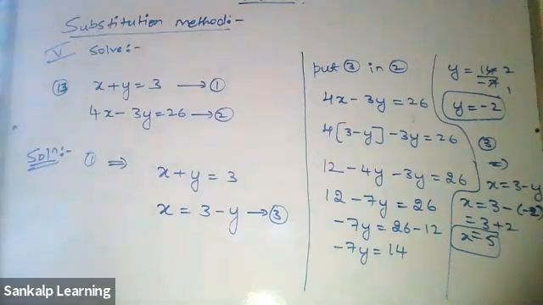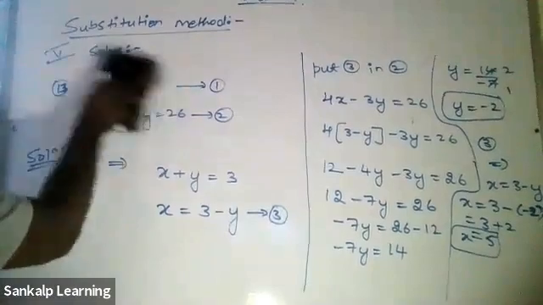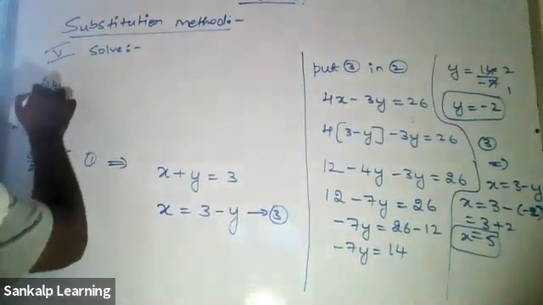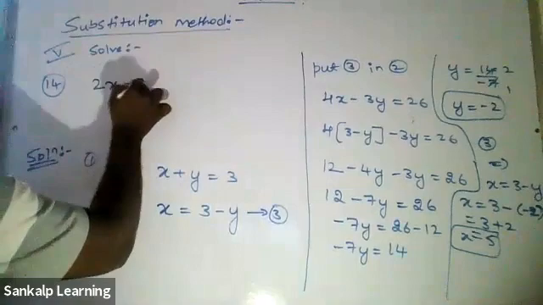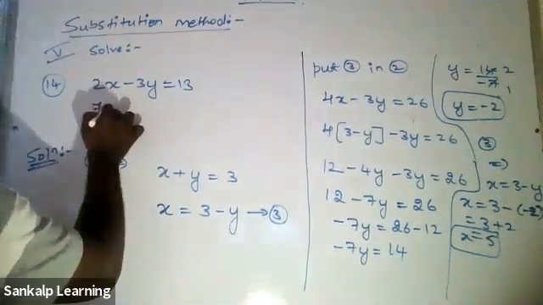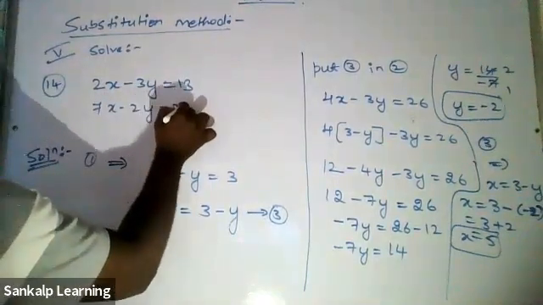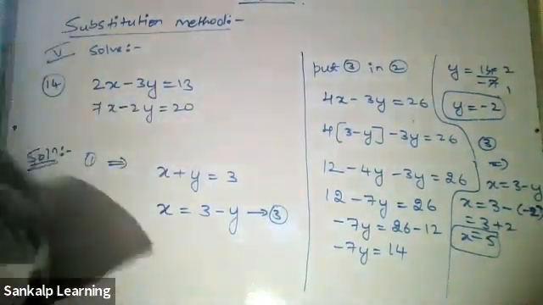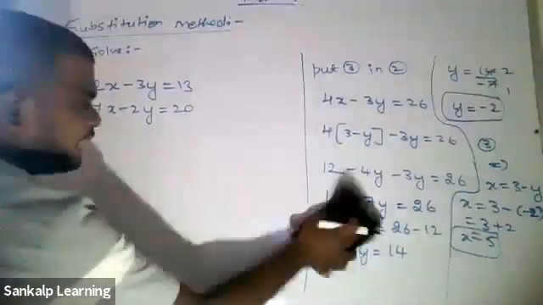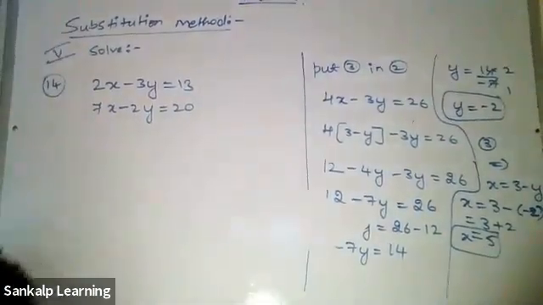Okay, if everyone has finished it, try out this problem. Same questions, we are going to solve them with the elimination method also. The 14th one: 2x minus 3y equal to 13, 7x minus 2y equal to 20. Now we'll solve it together. Since it is very new, we'll solve it together. I'll be asking questions, you can answer, okay?